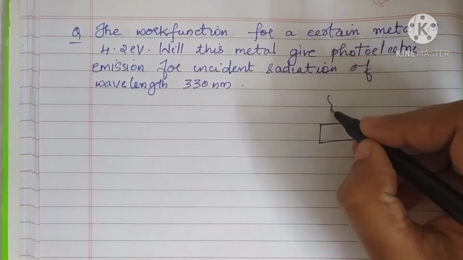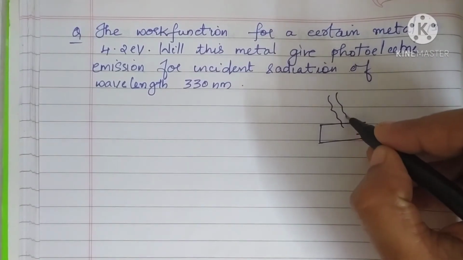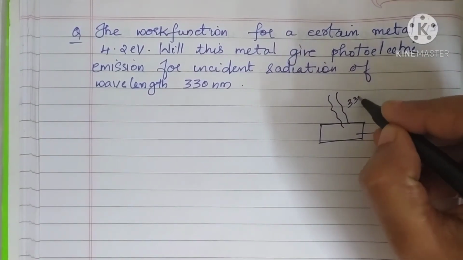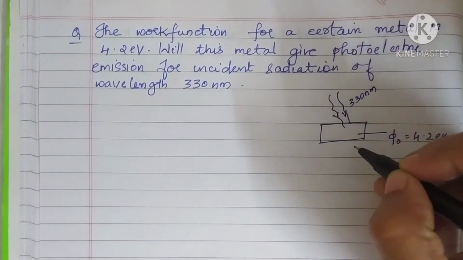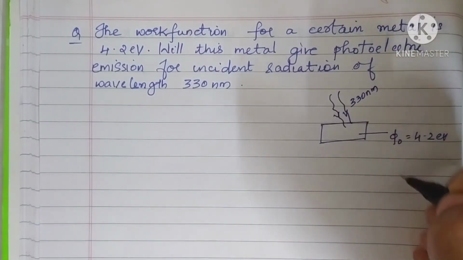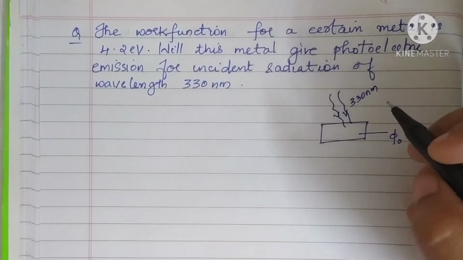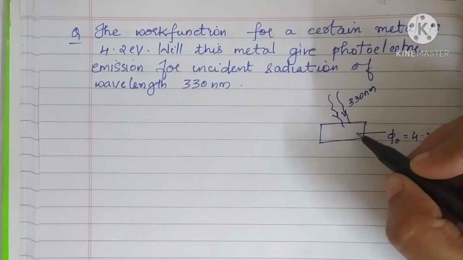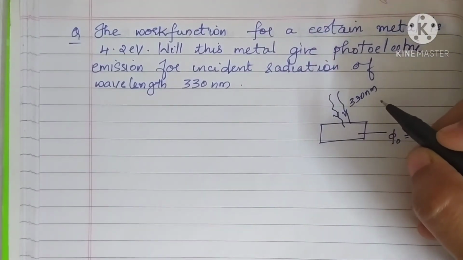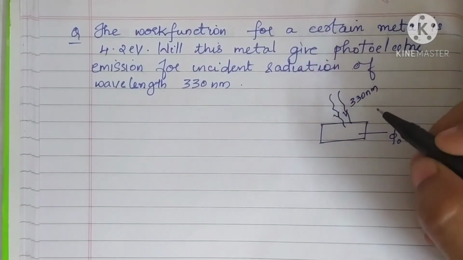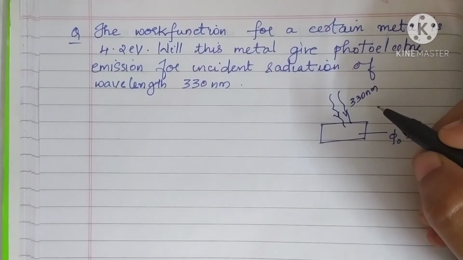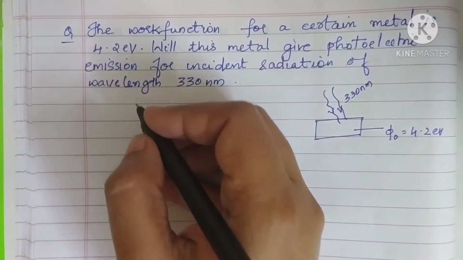Light of wavelength 330 nanometer is falling on the surface of the metal, and its work function is given. It is asked whether this metal will give photoelectric emission, that is, whether it is able to emit electrons. First of all, write the given data.